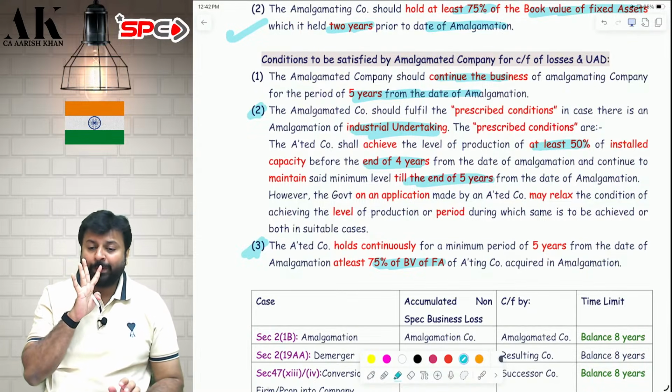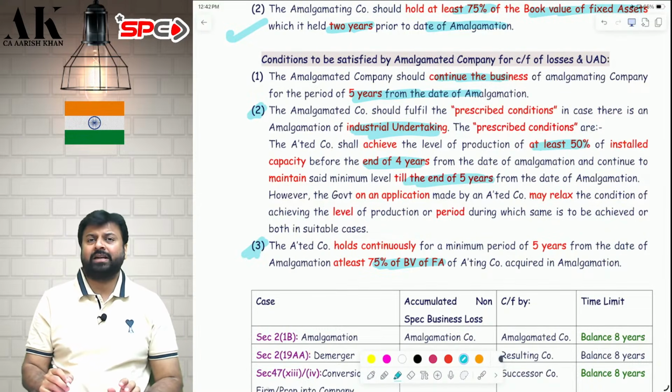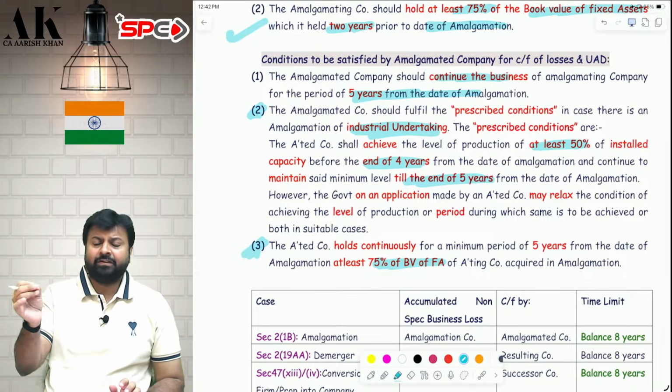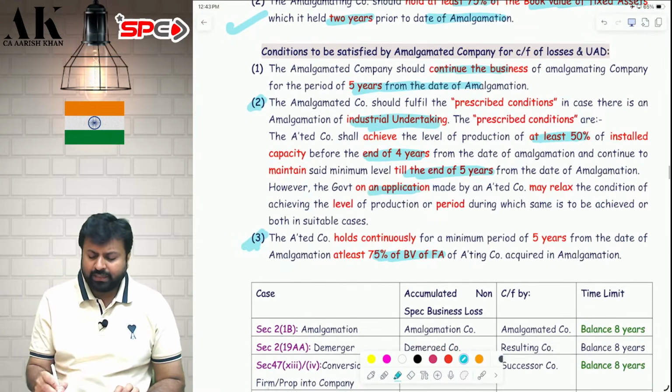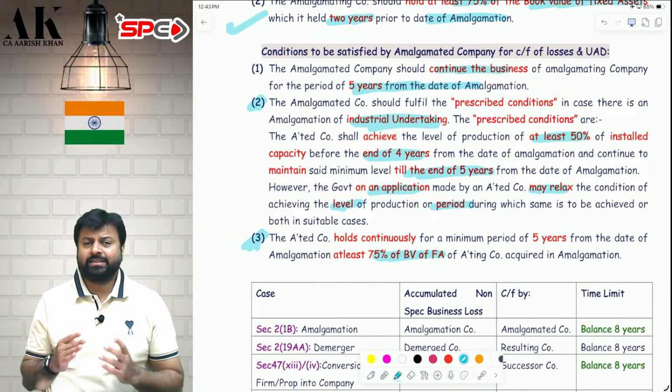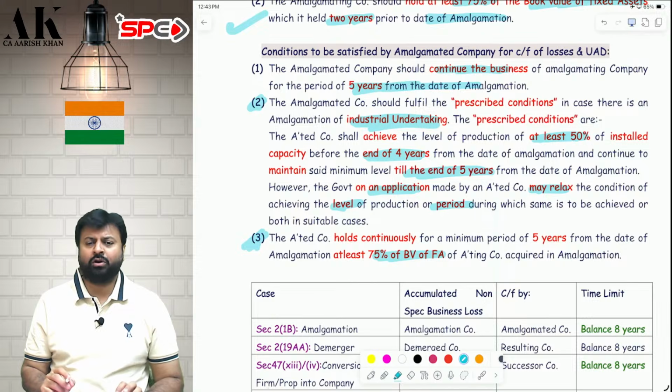By the end of fourth year, you should achieve at least 50% of the total capacity, at least 50,000 units you should be able to manufacture. And in the fifth year, you have to maintain that. The government, if required, may relax the period, and may relax the percentage also. Relaxing the period means they will increase the period. Relaxing the percentage means they will reduce the percentage from 50 to 40, 30, whatever they want to, depending upon the circumstances.